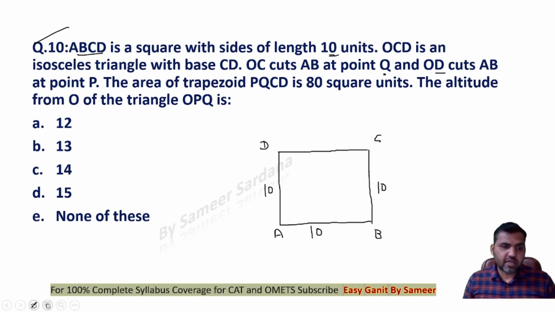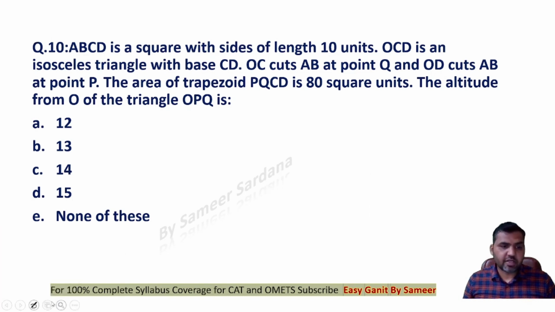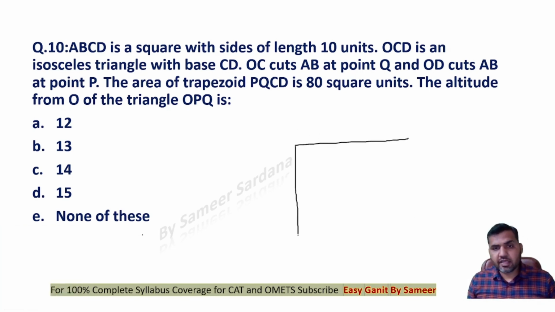Okay, so we need to make a different kind of figure here in this question. Let's make this a scale. A, B, C, D. Now OCD is an isosceles triangle with base CD.